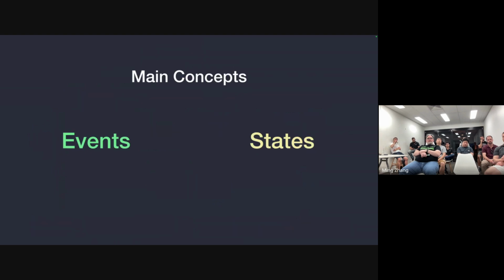So to recap, we have two main concepts in Verbs. We have events and states. Events are the record of actions taken in our apps by users or the system, whereas states are the current state of something, which is calculated from stored events and used for business logic and validation. Now, there's a lot more to learn about event sourcing, but this should be enough to get started.